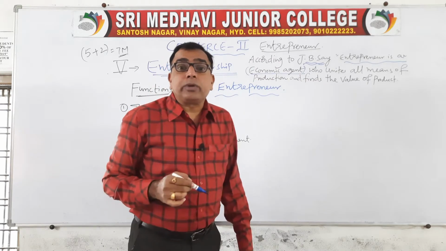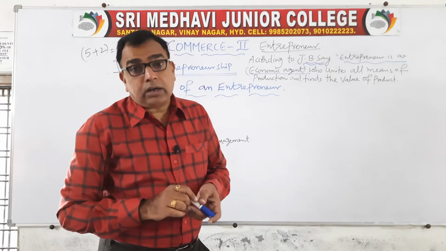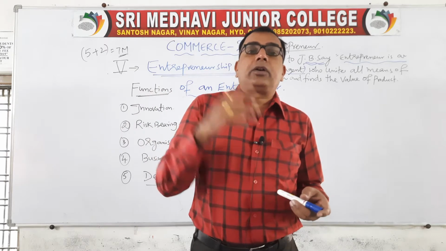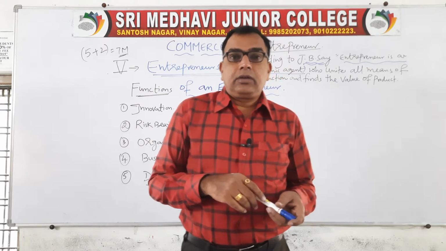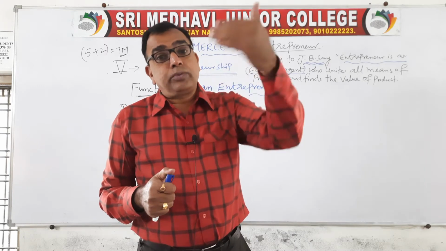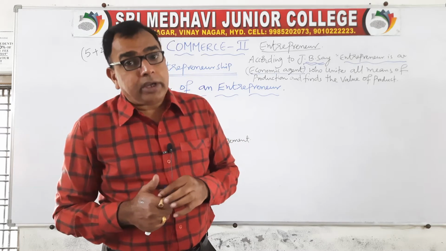What do you mean by economic agent? Who tries to earn something out of his performance is called an economic agent. Through his efforts he tries to make profits. That is why the entrepreneur is called an economic agent.